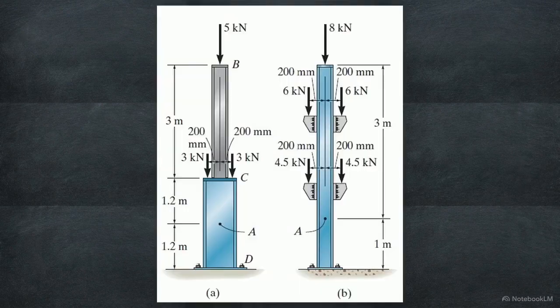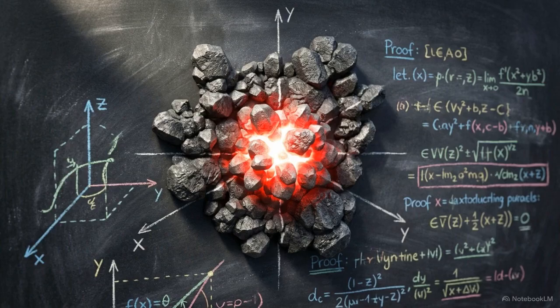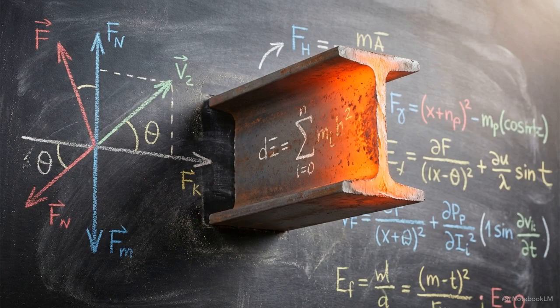This vertically oriented column illustrates internal force distribution. Notice the external loads, 5 kilonewtons at the top, then 6 and 4.5 kilonewtons at the brackets. Slicing the structure, seen right, exposes the central normal axis, revealing the specific internal force resisting loads at that cross-section. Stress is highly localized. You cannot determine the stress at a specific point without first conceptually slicing the structure to evaluate the internal force distribution at that precise location.